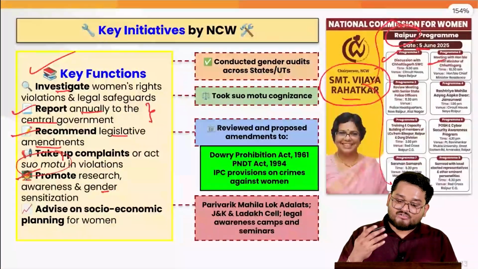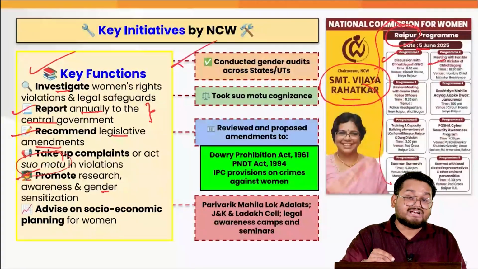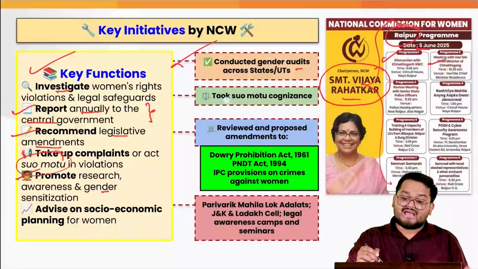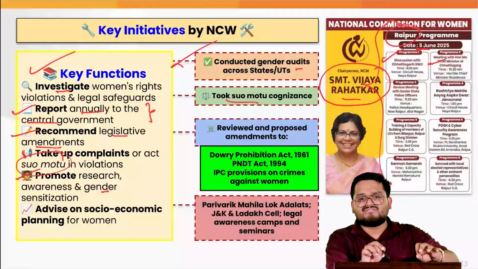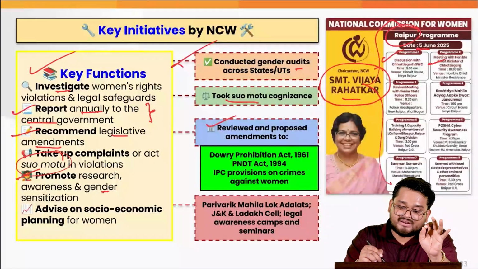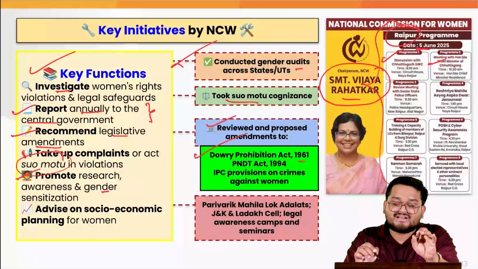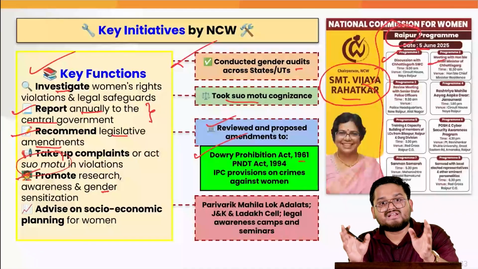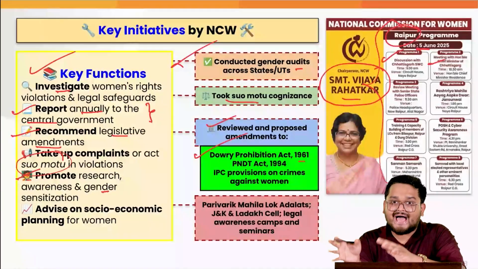Apart from this, they have also launched various other initiatives such as conducting gender audits across states and UTs. And they have taken so many suo motu investigations over a period of time. They have also reviewed and proposed amendments to the Dowry Prohibition Act of 1961 and various other crimes against women, even in the recently amended criminal acts.